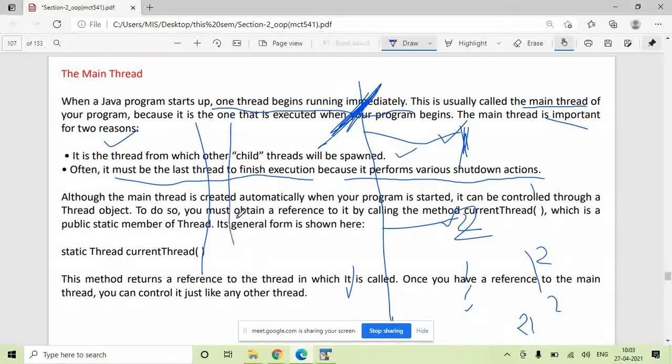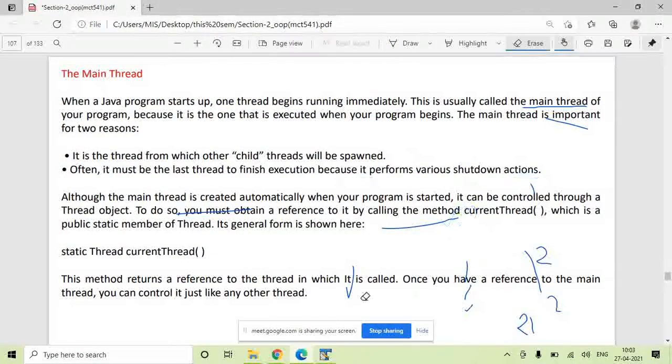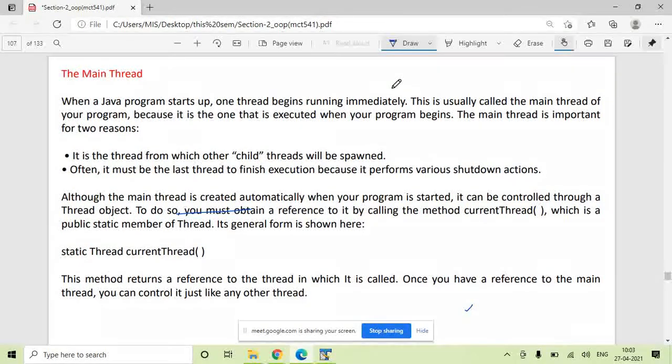Say you have a tree here, and somebody needs a few branches. If he cuts this branch, it's okay, still the tree is there. If he cuts this branch, the tree is there. But suppose somebody cuts from here, all these branches will automatically come down. So often what you want is that the child threads finish their execution, and after that your main thread finishes, so in such a scenario we can say that it's a normal execution.